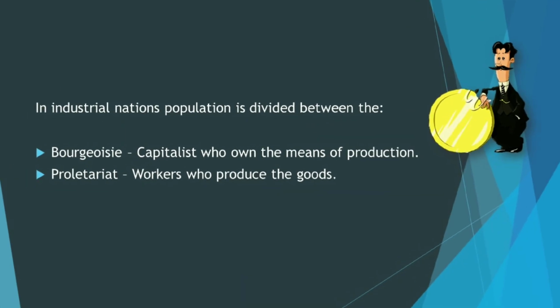Socialism came about after the Industrial Revolution. The rich got richer and the poor suffered, especially the workers. In an industrial nation, the population is divided between, first, the bourgeoisie, and second, the proletariat. The bourgeoisie are the capitalists who own the means of production. And the proletariat are the workers who produce the goods.